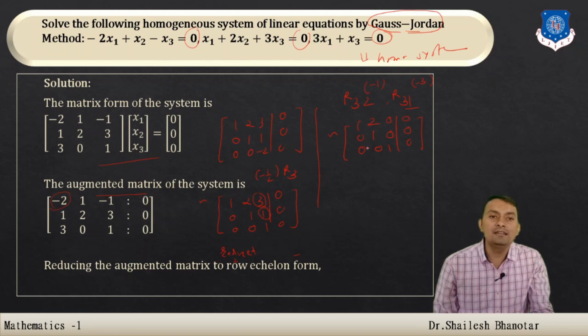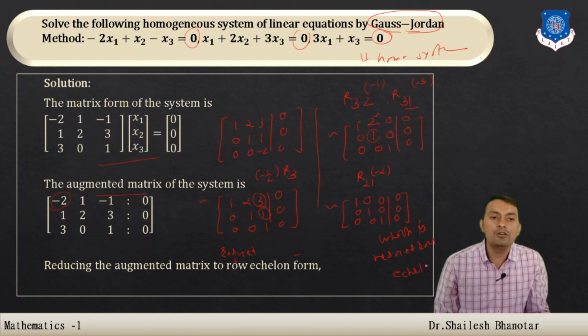So already we have done that, but here the second row has the leading one, and I want 0 above it. So I'm just going to consider second row multiplied by -2 and added to the first row, and we will get its equivalent matrix. This is the last row, this is the second row, and when I follow this operation, I get 1, -2 plus 2, so that is 0, there is a 0, again 0. So this is exactly the reduced row echelon form.